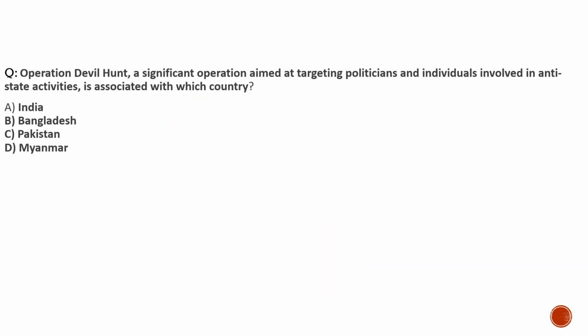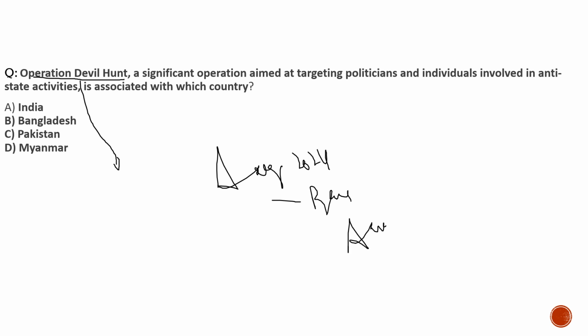Now here you can see the question is about this Operation Devil Hunt. You can ask me, sir, why we had brought this question here and what is this concept related to? In August 2024, you would have heard of an incident in Bangladesh: the Awami League leader Sheikh Hasina, who was the Prime Minister of Bangladesh, fled from the country and took asylum in India.